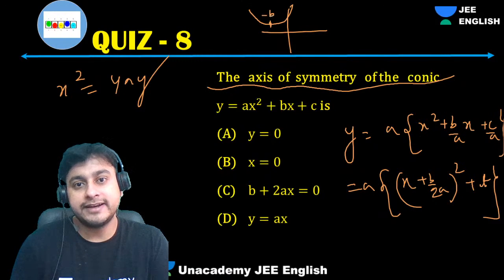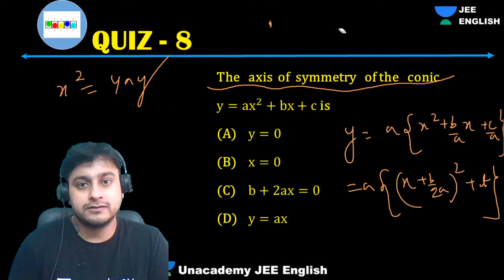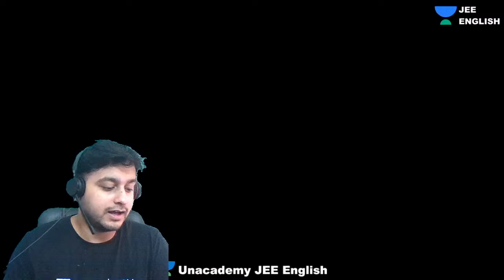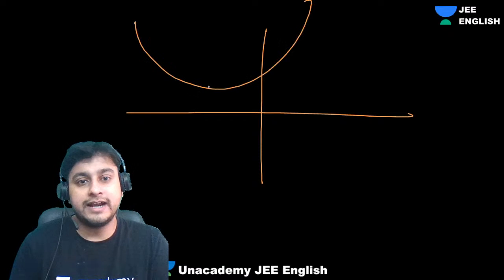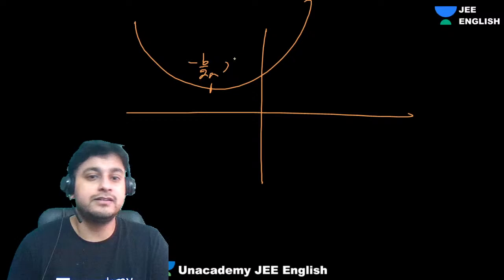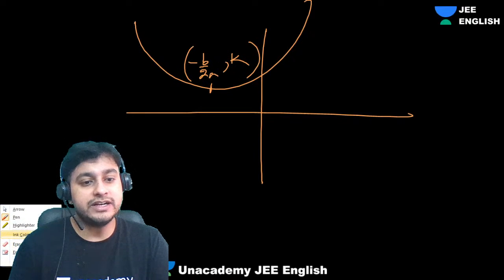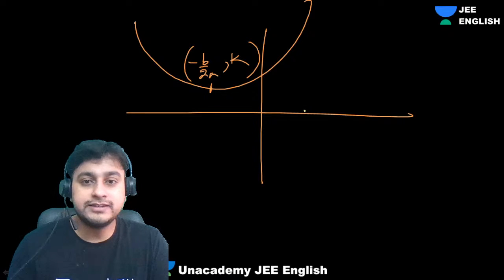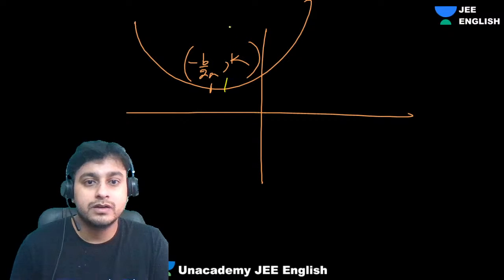This point is minus b by 2a. Its vertex has been shifted to a random point here, which is minus b by 2a comma anything, I don't know, k. Axis of symmetry will be this, no?